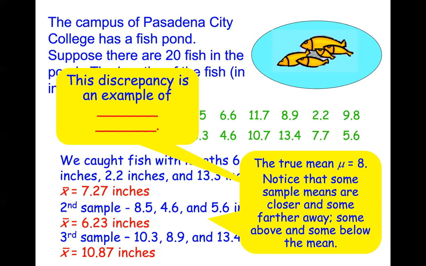This is just the fact that you get different values from different samples, and they're not all 8. Not all the means of the samples are exactly the population mean of 8. So the fact that I have differences from each sample is called, I'll give you a hint, Andrea, 2 words. First word starts with an S. Second word starts with a V.